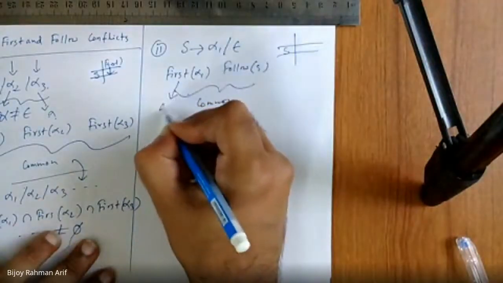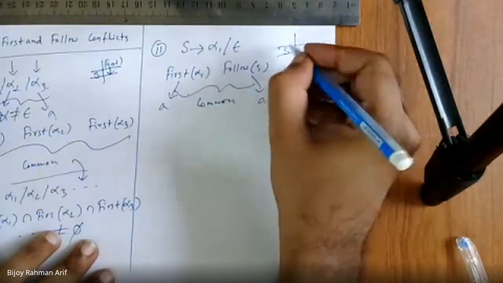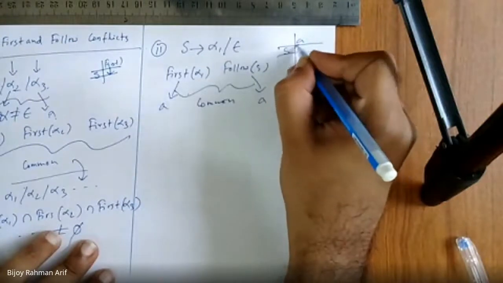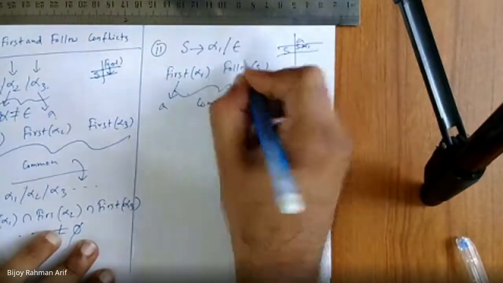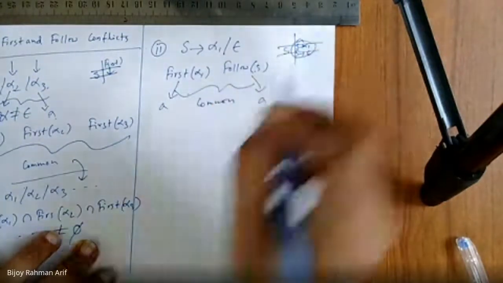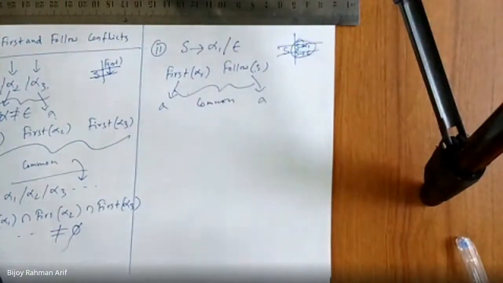If this is A and follow of S is also A, then in the A column I have to put S derives alpha 1, and also I have to put S derives epsilon. So then again, same cell, there are multiple entries. Am I right?